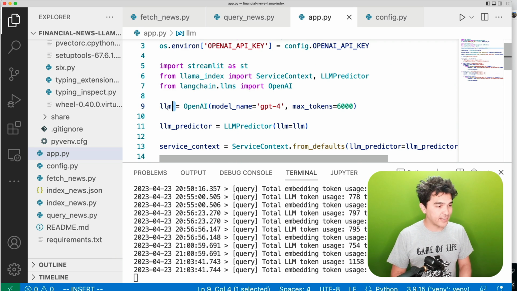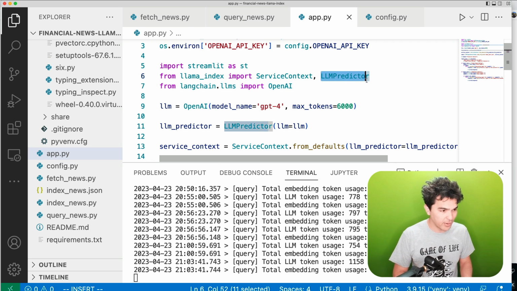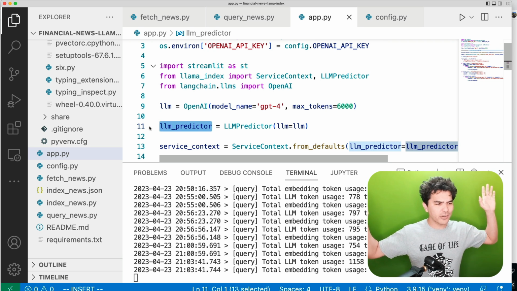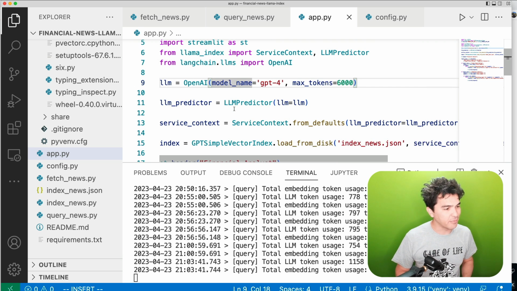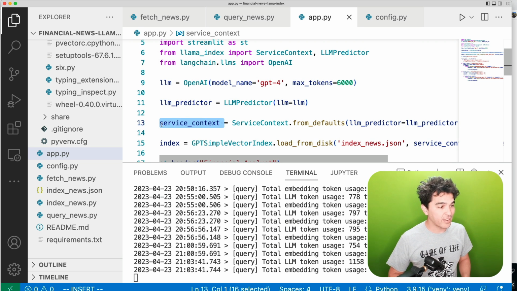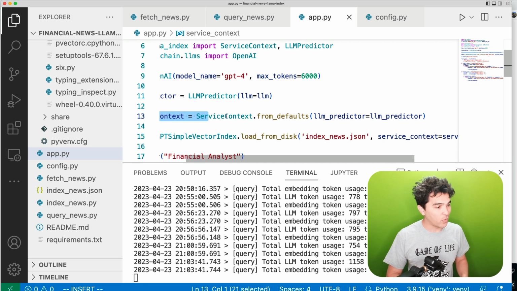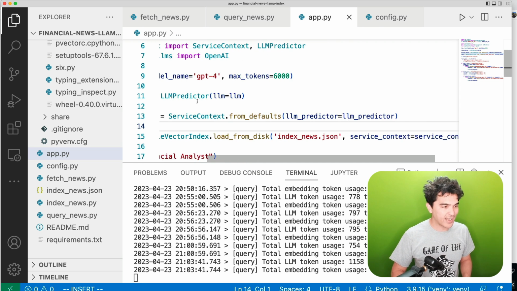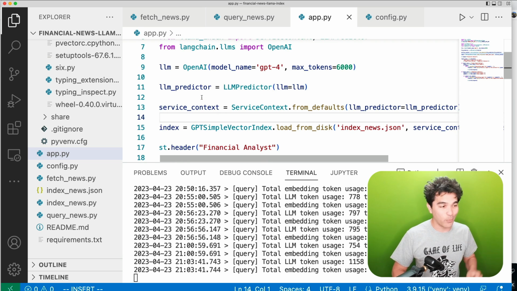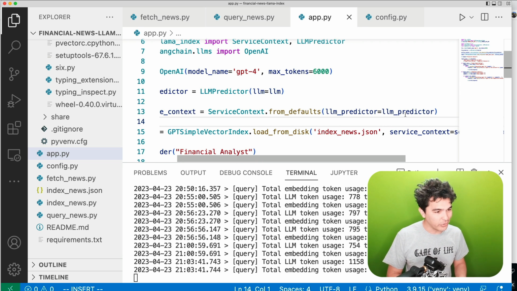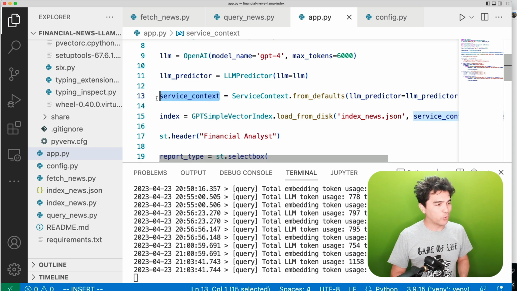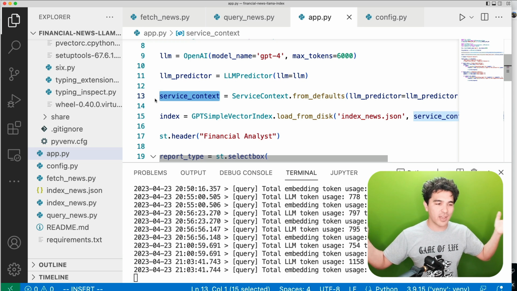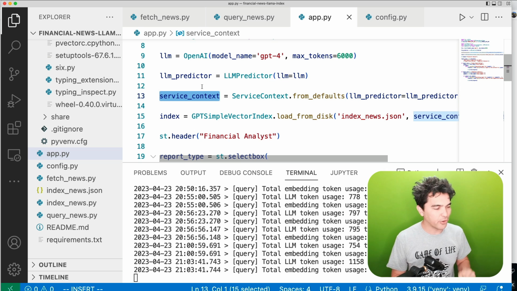And so all I need to do is instantiate this OpenAI model with model name GPT-4, and then I need to instantiate this LLM predictor class, which we imported here, and I just pass in that as a parameter. So now I have a variable called LLM predictor, and this uses GPT-4 here, right? So then I just need to instantiate my service context here, right? And so I do service context from default, and I pass it this LLM predictor that we just instantiated here. So I do LLM predictor equals LLM predictor, and now I have this cool service context, which has my own customization. So I'm overriding the default of GPT-3.